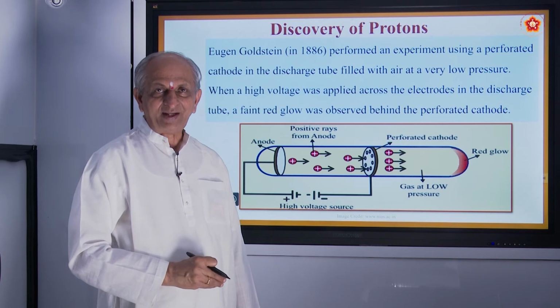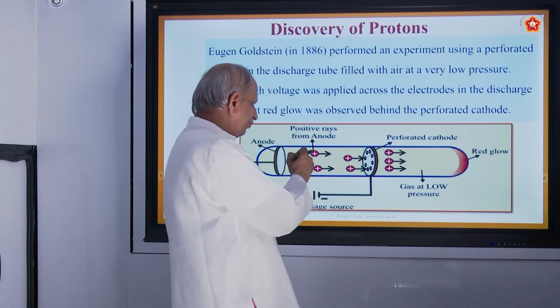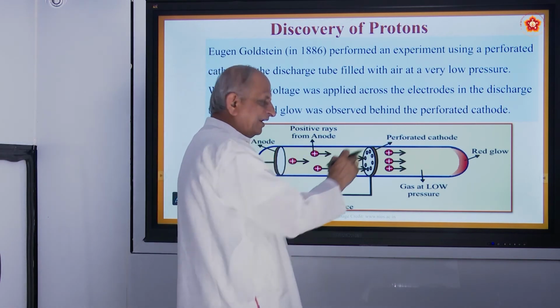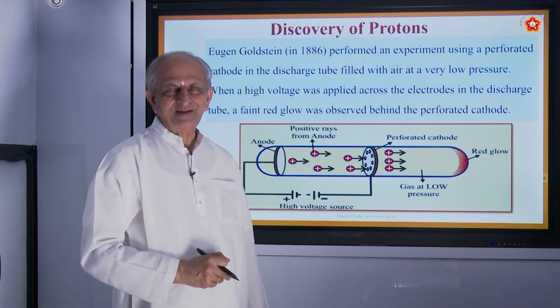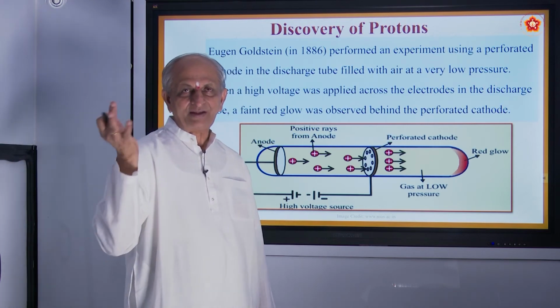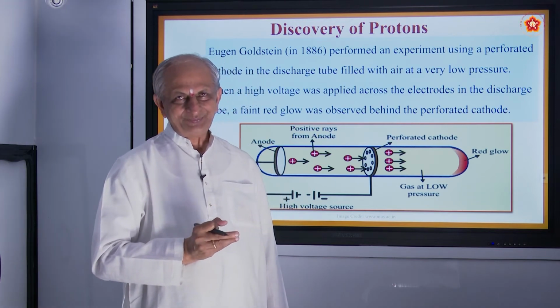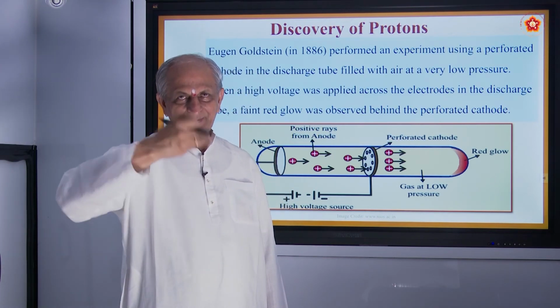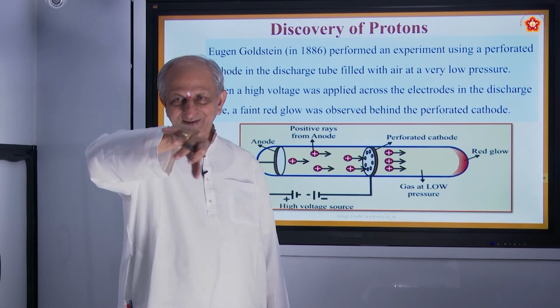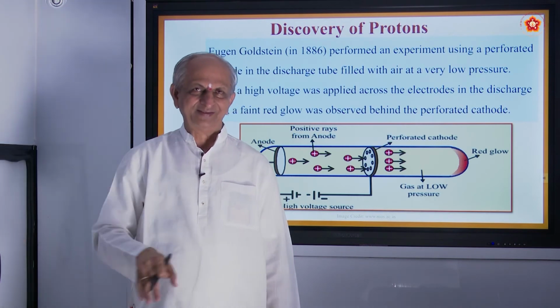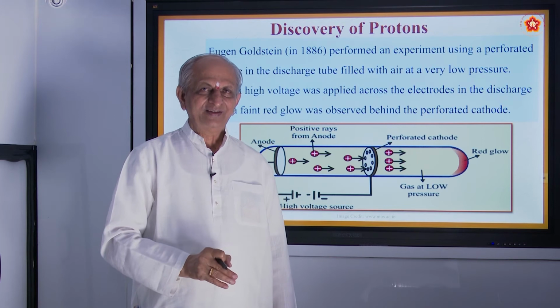Why are they called canal rays? They move like the water in a canal. Wherever there is a dam, like for example Bellary, Hospet, there is a dam. And what happens when the dam is put? All the water is diverted into the canals. Why do they do it?